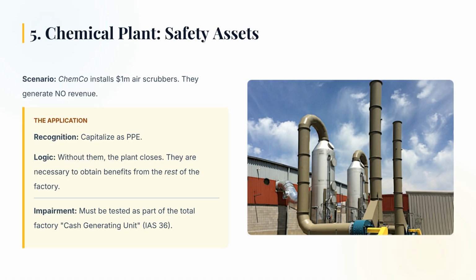However, the critical business check here is impairment. Because this asset doesn't generate cash, we have to look at the whole factory and ask, is this factory profitable enough to support this non-earning asset? It forces a rigorous check on the viability of the entire operation.